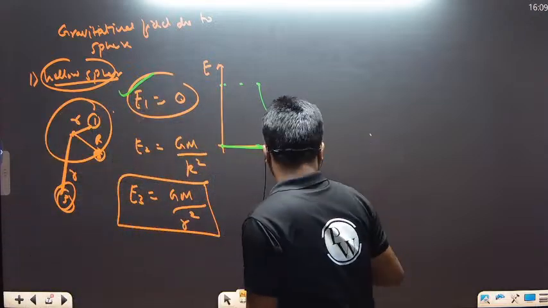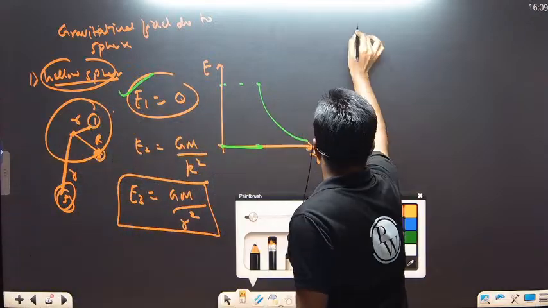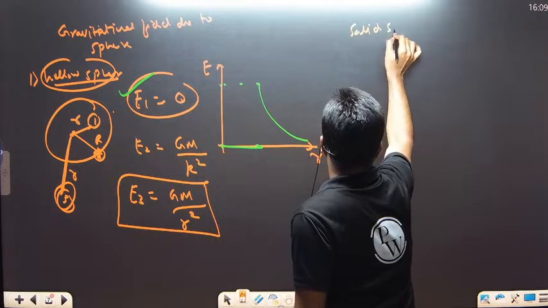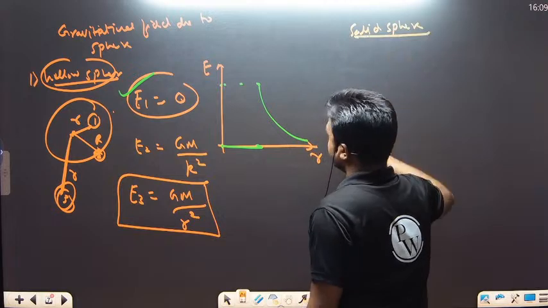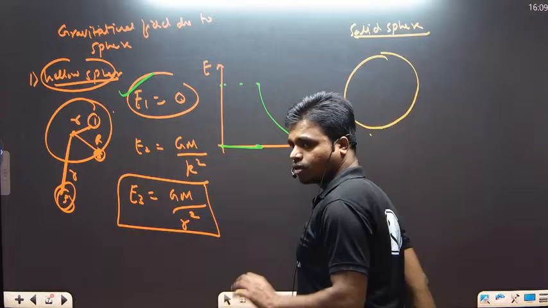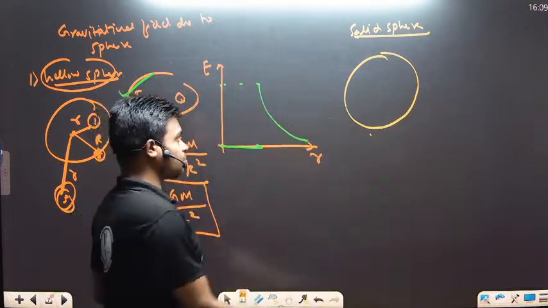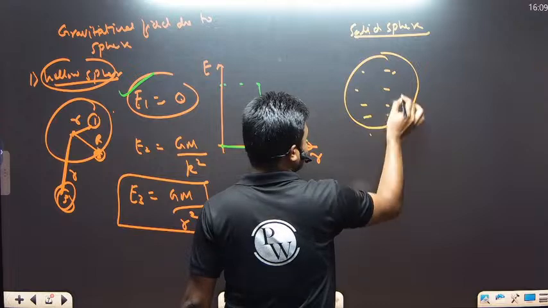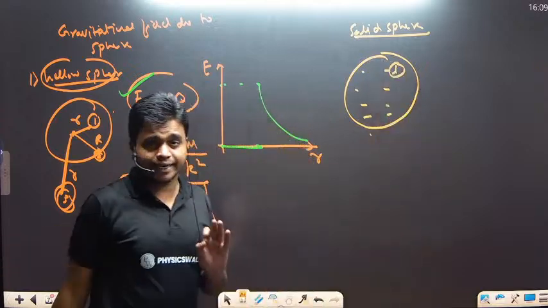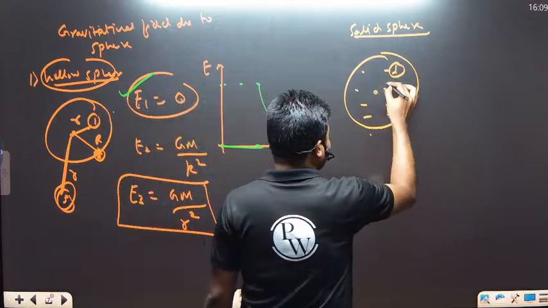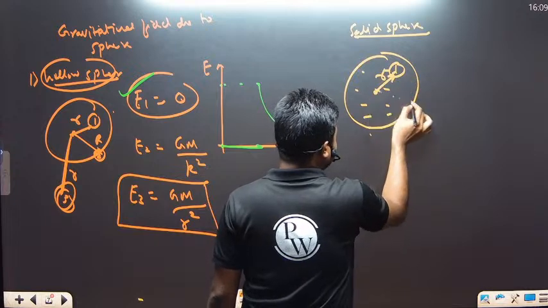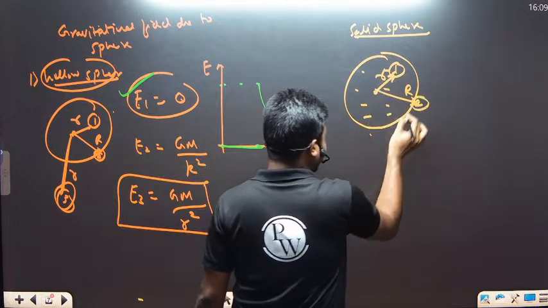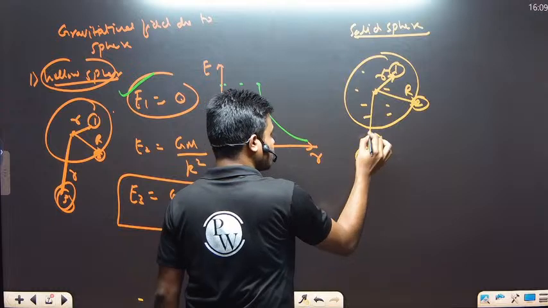Moving next, if we have a solid sphere, what is the gravitational field intensity? The solid sphere again depends on three points that we are going to discuss, where the mass is distributed throughout the solid sphere. The first point is any point inside the solid sphere. At this particular point, if they ask what the gravitational field intensity is, the second point is at capital R, and the third point is again at a distance small r.